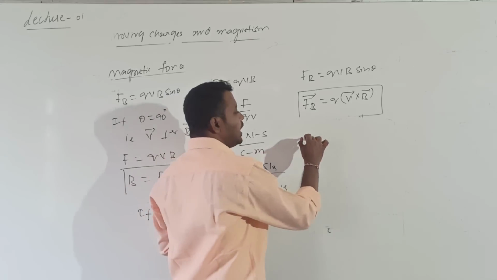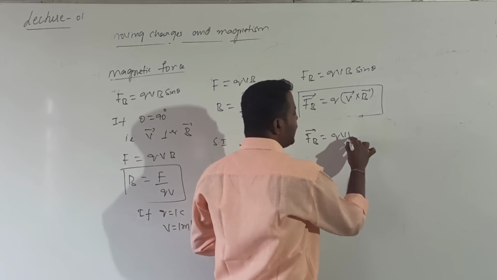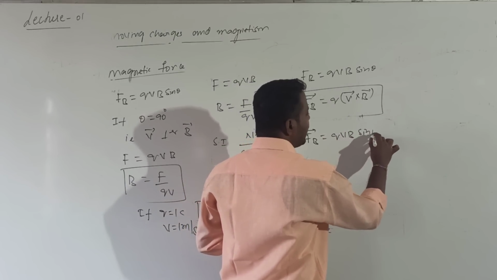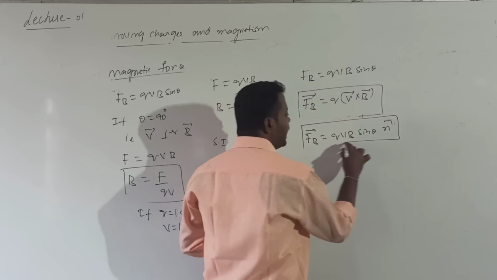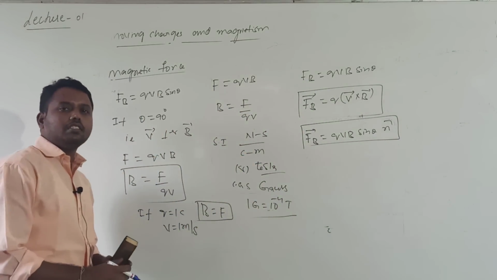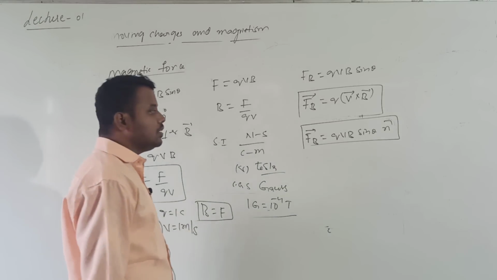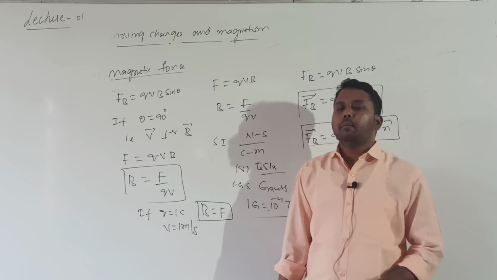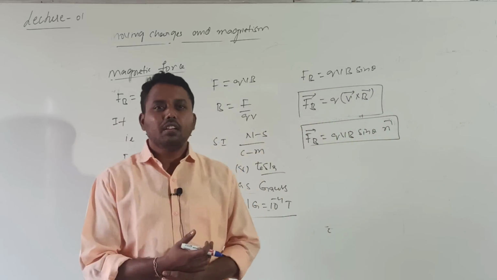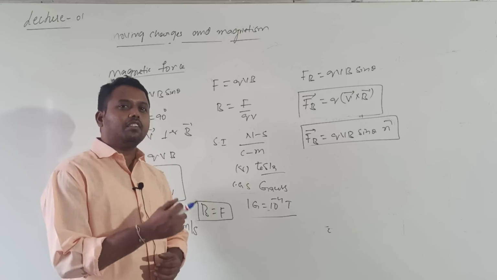This can be also written as FB bar is equal to Q into V into B into sin theta into n cap. That Q into V into B into sin theta will give us the magnitude of magnetic force, where n cap will give us the direction of FB bar. Okay?